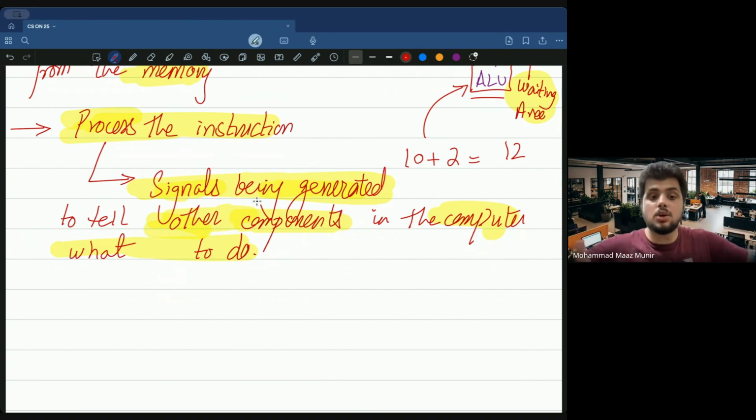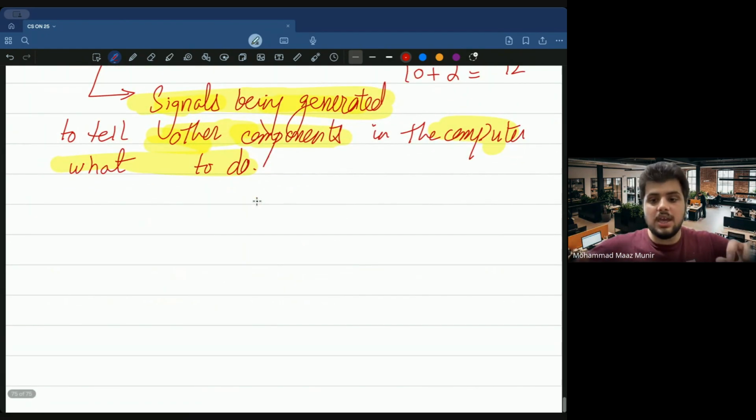We need to make sure कि stuff is working in the right manner in the right time. So इसके लिए we need to ensure कि the control unit का जो यहाँ पे ये जब signals बनते हैं ना, तो कंट्रोल यूनिट की एक ड्यूटी होती है एज द प्रेसिडेंट of my company. It is my work. Okay, if I'm, let's say, asked to make biryani for someone, I should make sure that the biryani is made within the right time. So कंट्रोल यूनिट का एक काम होता है which is really important.